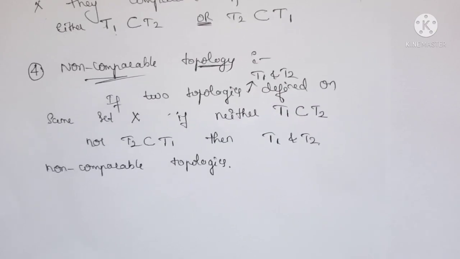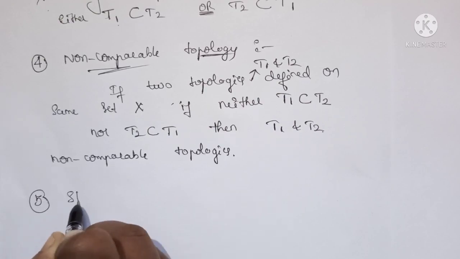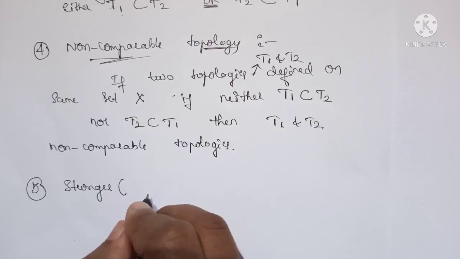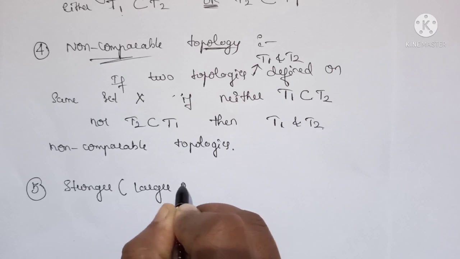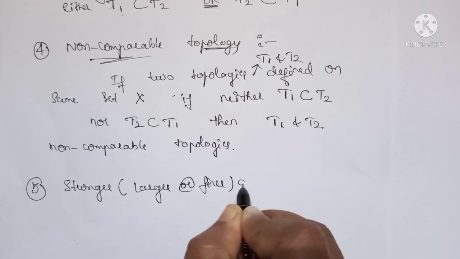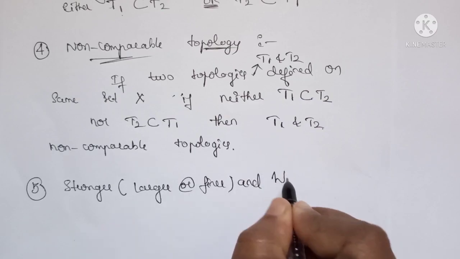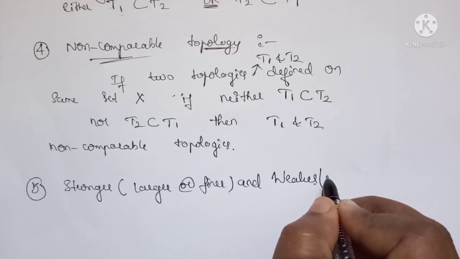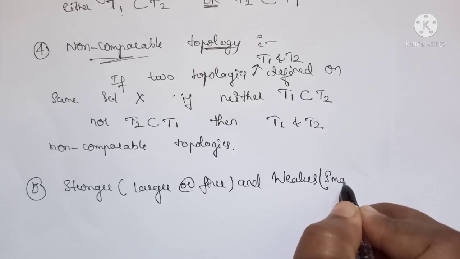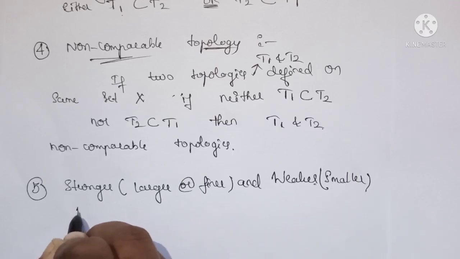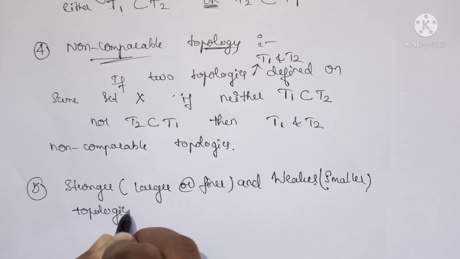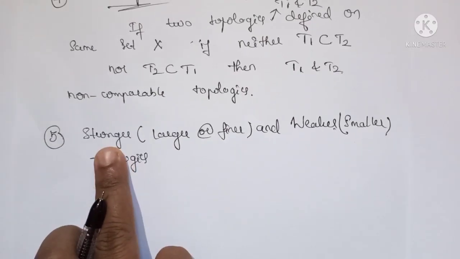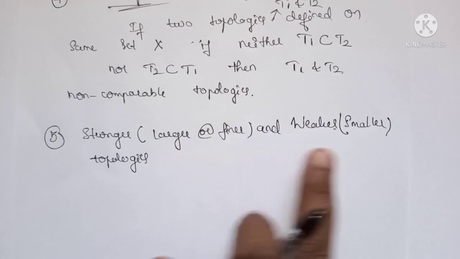Okay, so next we have the definition for stronger, which is also called larger or finer. And weaker is also called smaller topologies. Okay, so see here, we have two types of topologies, stronger and weaker, or it is also called larger and smaller.